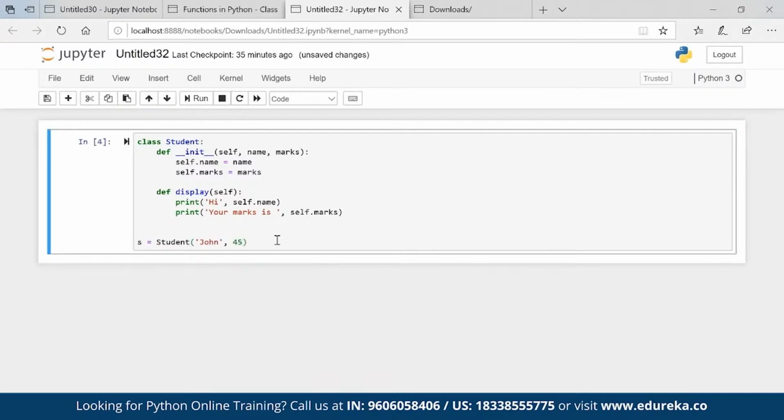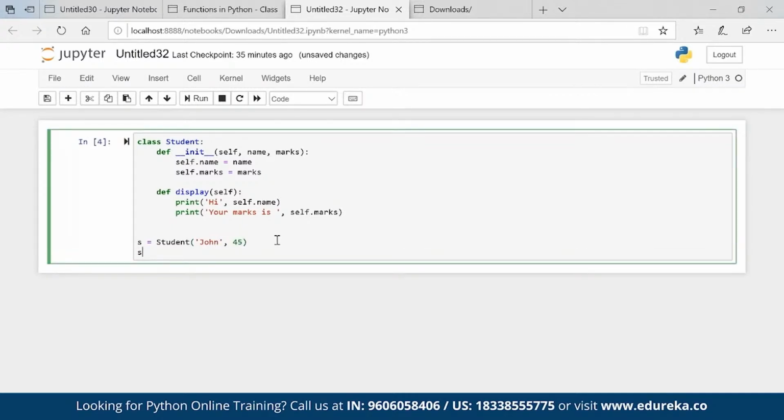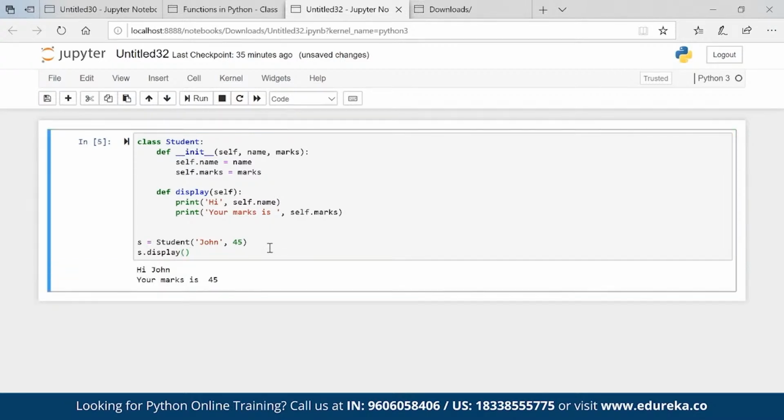So an object s is created, and this object will have this function as well, because I created an object s with the class Student, so all the features in this class will go to this object as well. So s.display is the feature. If I execute, it will print the marks.